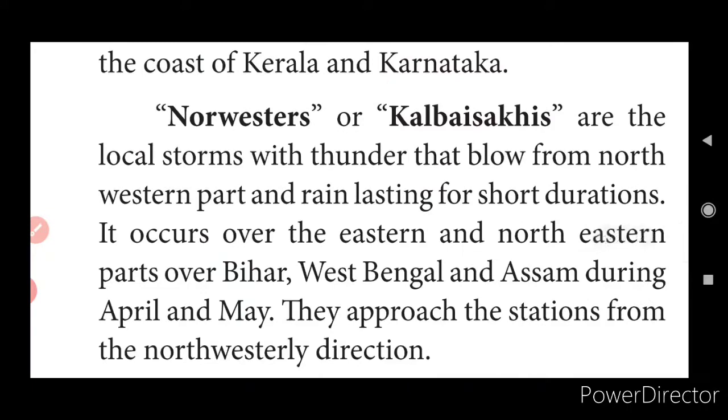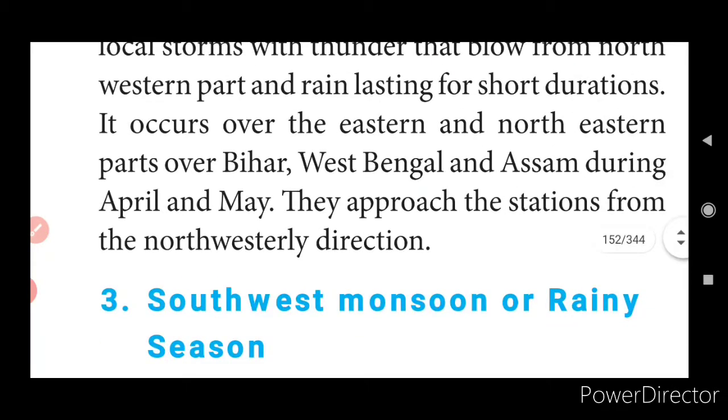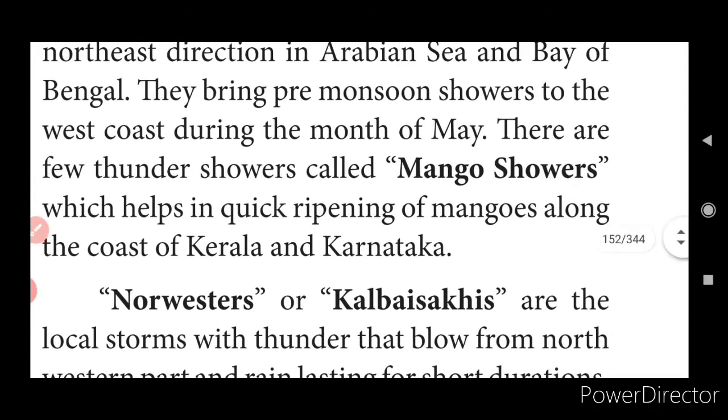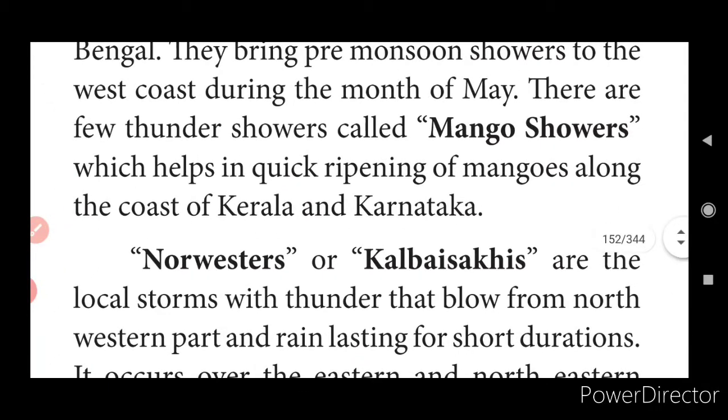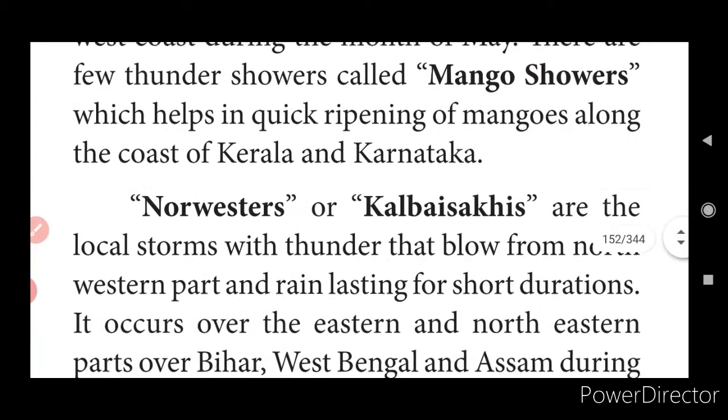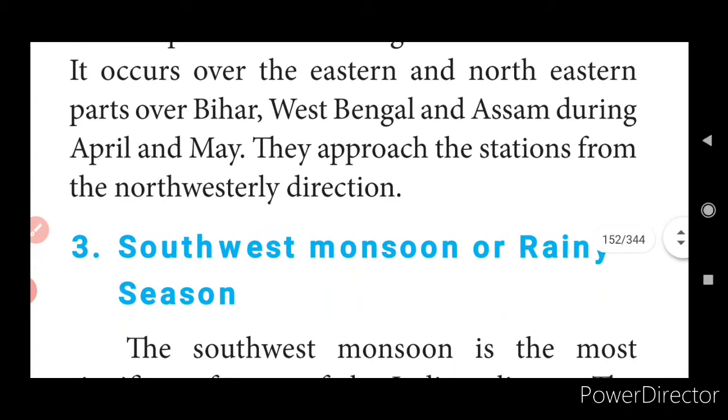That is also called the nor'westers or Kalbaisakhi, the local storms with thunder that blow from the northwestern part, with rain lasting for short durations. It occurs over the north and eastern parts, over Bihar, West Bengal and Assam, during this month. They approach the stations from the northwesterly direction. So it is very important. You should understand what mango showers mean: they fall in the season of summer for ripening of the mangoes.